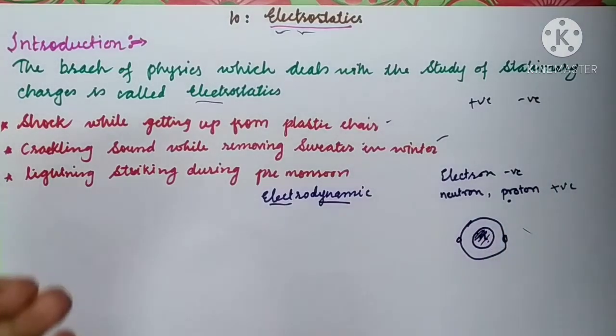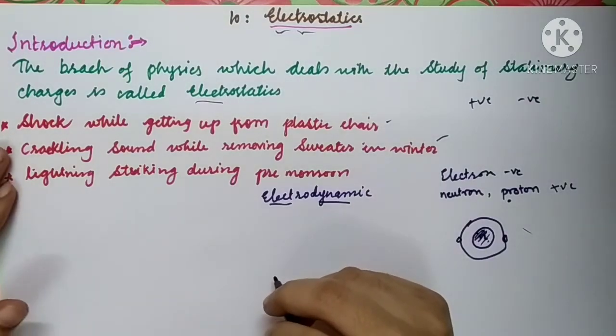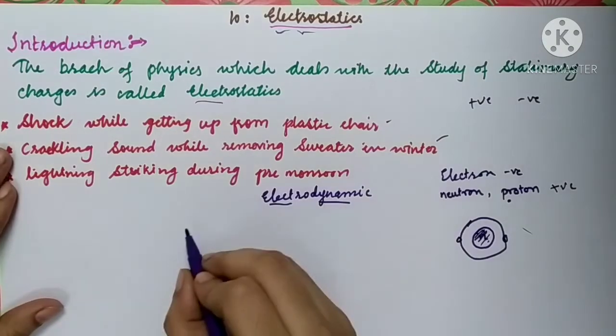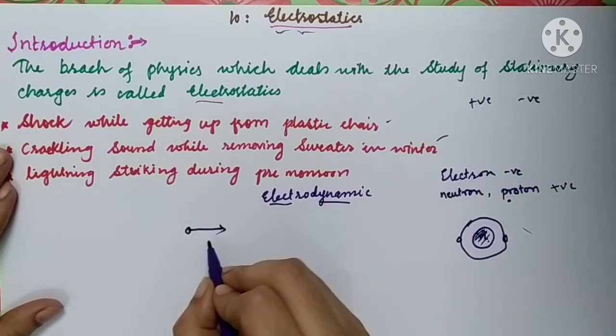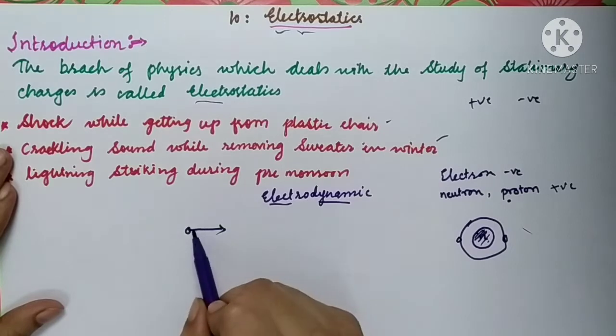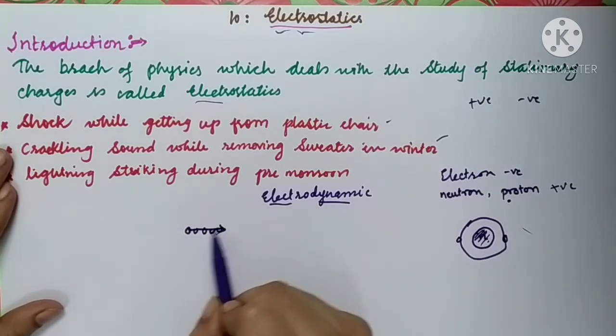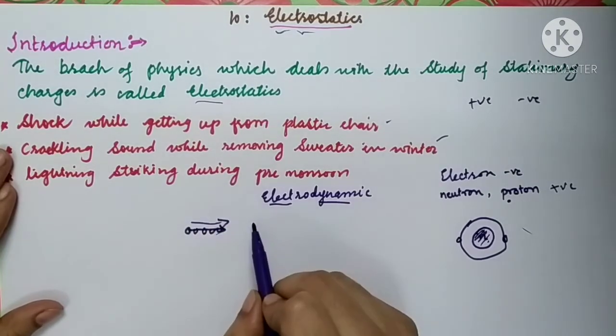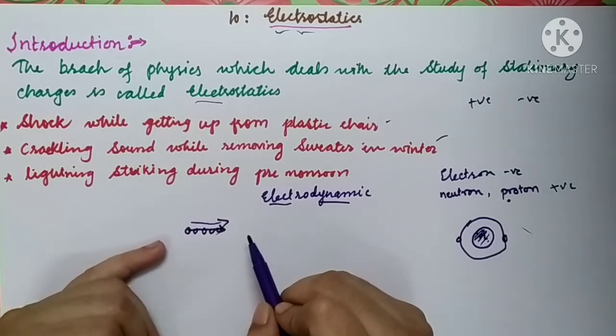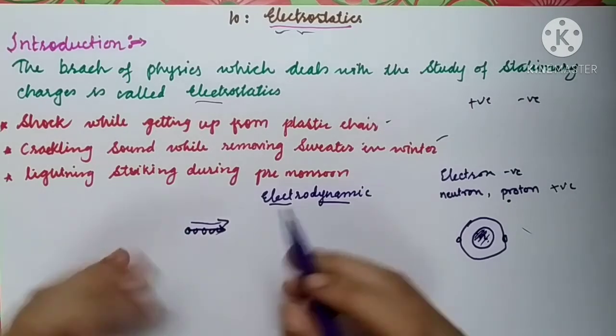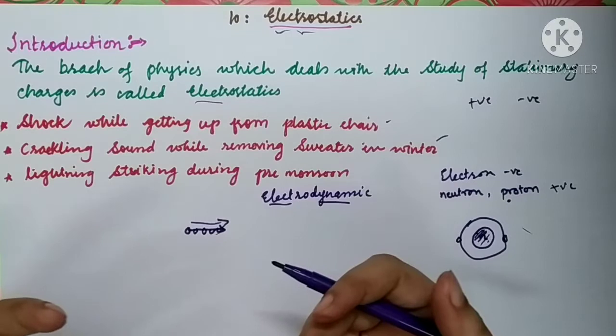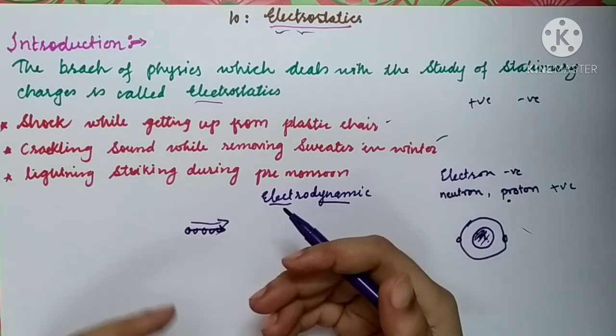Similarly, in the last chapter, the chapter of electrodynamics, just like current electricity, you all have studied the motion of these charges. Motion of these charges means when the electrons are moving through the conductor, they constitute a current. The study of current is called as current electricity, or it is also called as electrodynamic.